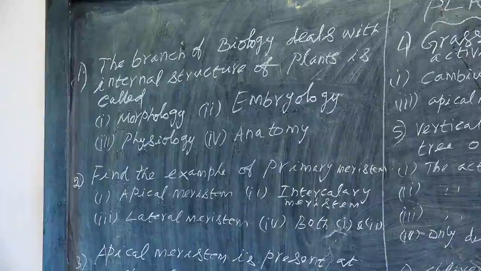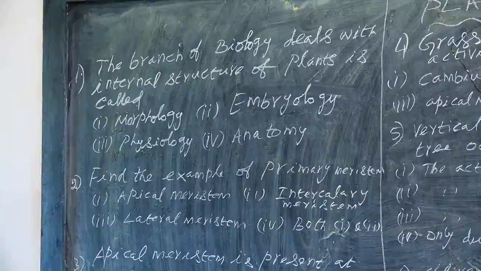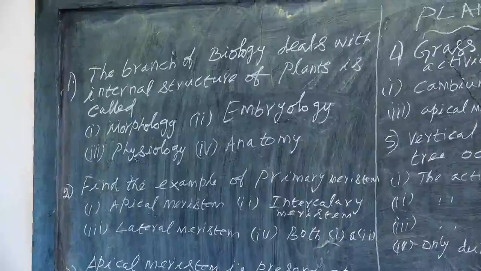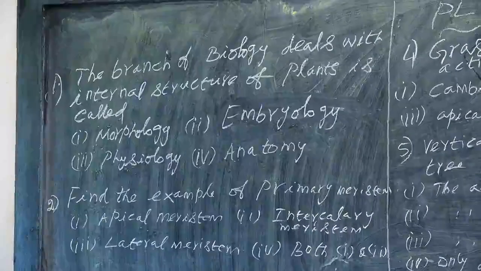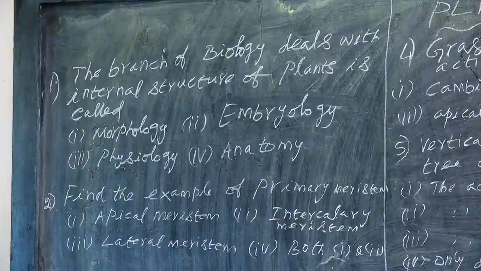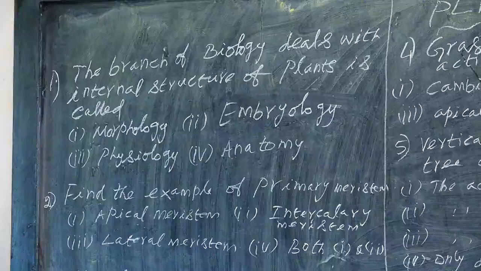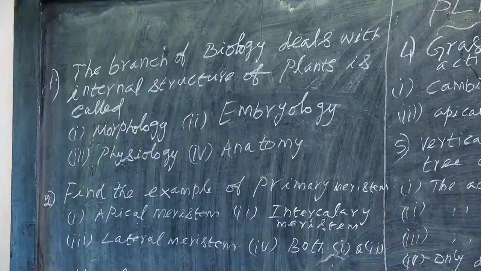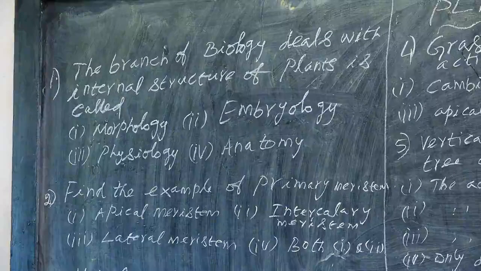Studying the external structure of an organism is called morphology. So this option should be neglected. Then the second option is embryology. What is embryology? Studying the embryo is called embryology. So this is also the wrong option.